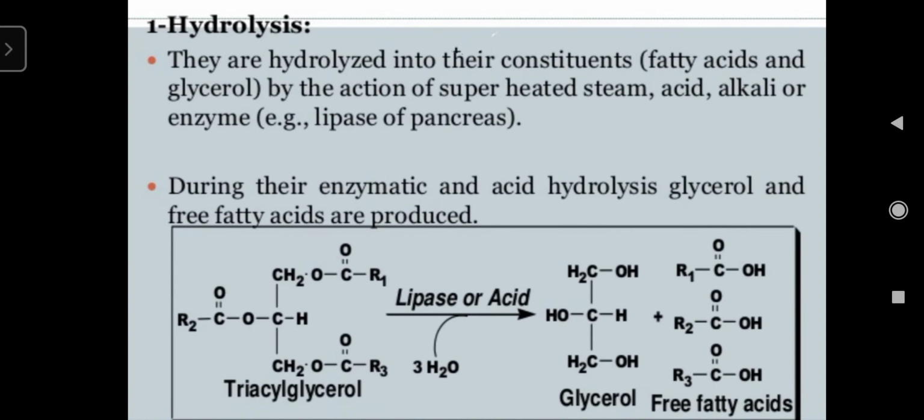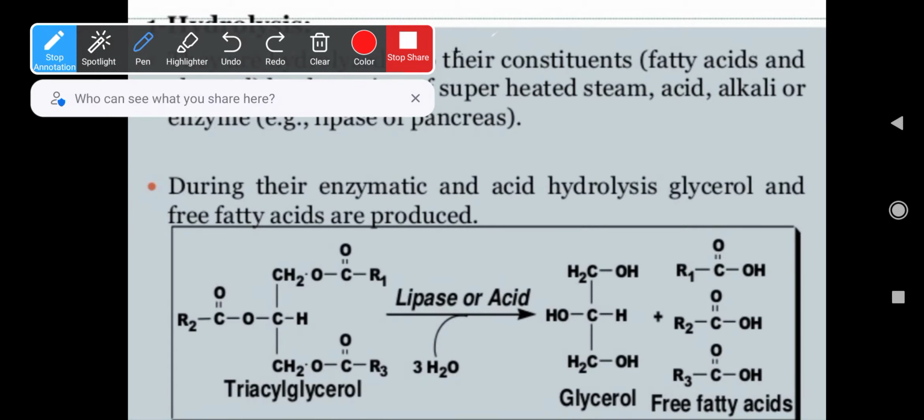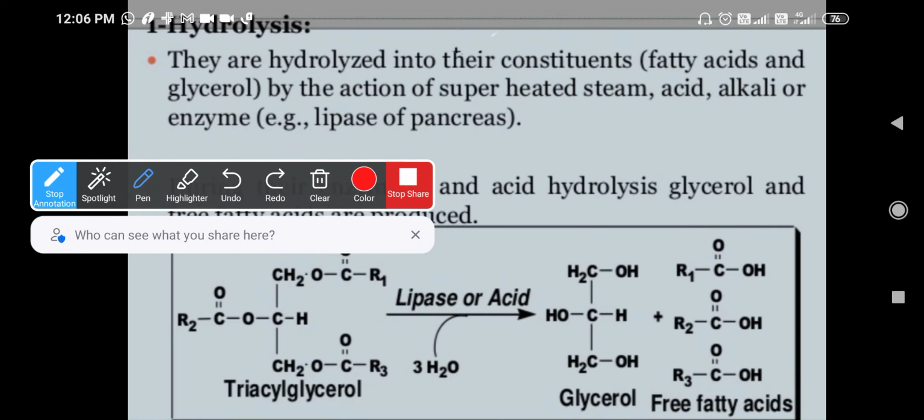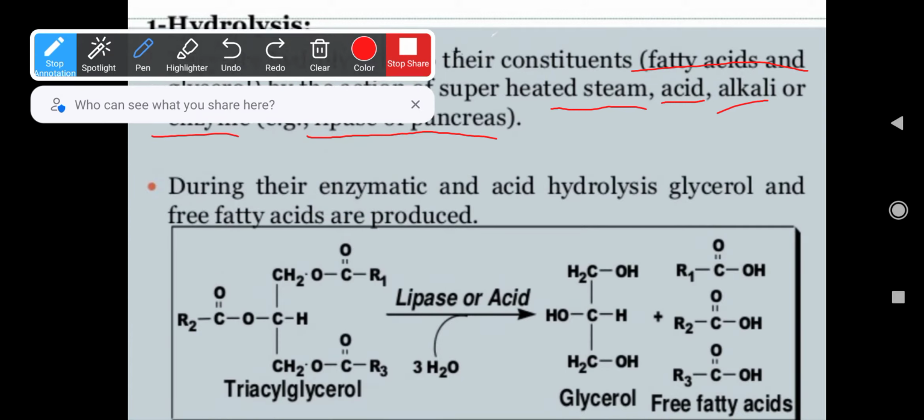What chemical reactions are possible with lipids? First, hydrolysis, which means breakdown by a water molecule. They are hydrolyzed into their constituents, fatty acids and glycerol, by the action of superheated steam, acids, alkali, or enzymes like pancreatic lipase. During enzymatic and acid hydrolysis, glycerol and free fatty acids are produced.